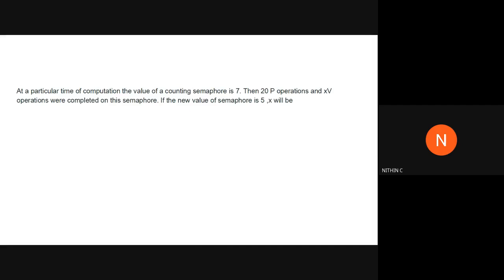If the new value of semaphore is 5, what is the value of X? That's the question. That is, how many V operations have you performed for getting value 5?